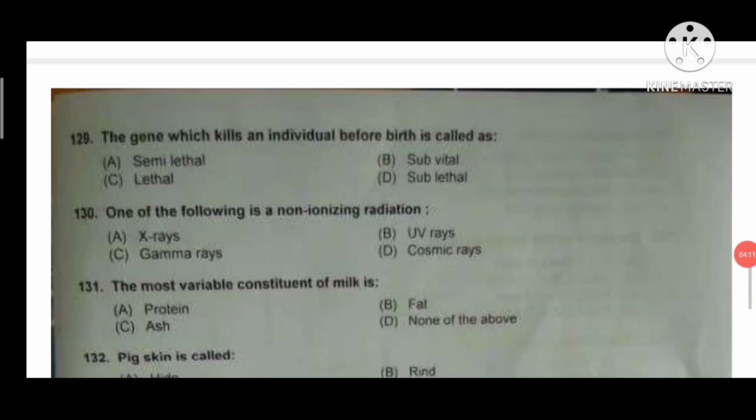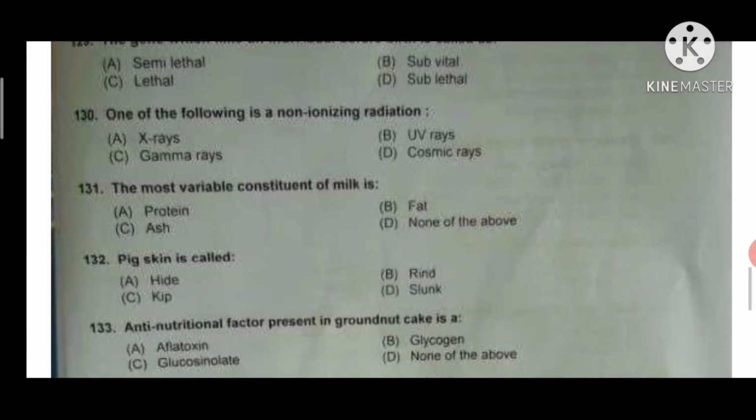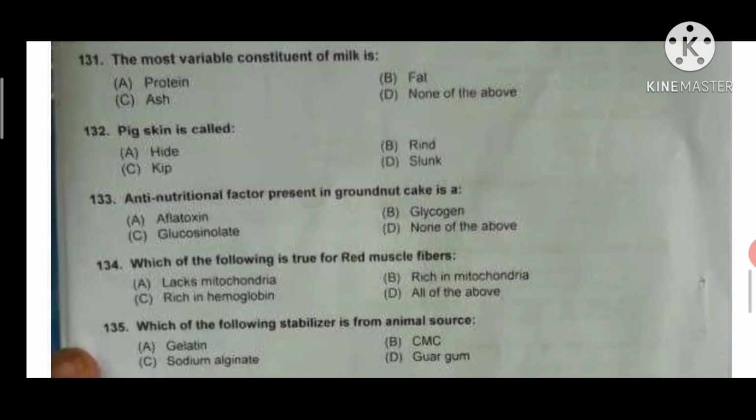Next question, the gene which kills an individual before birth is called lethal gene. One of the following is a non-ionizing radiation: UV rays. The most variable constituent of milk is fat. Pig skin is called rind or pork rind. Anti-nutritional factor present in groundnut cake is aflatoxin. Answer A will be correct.